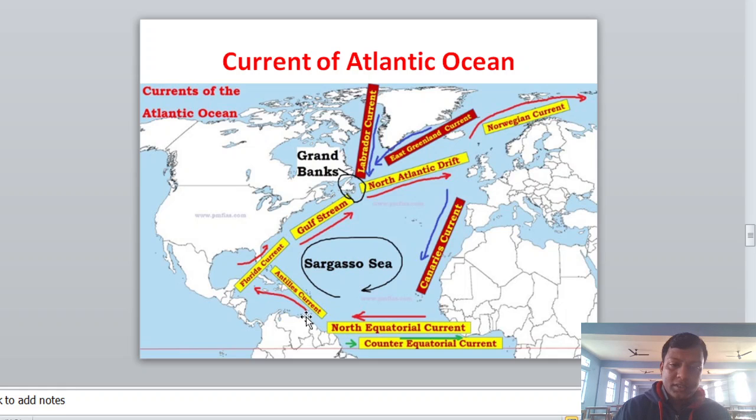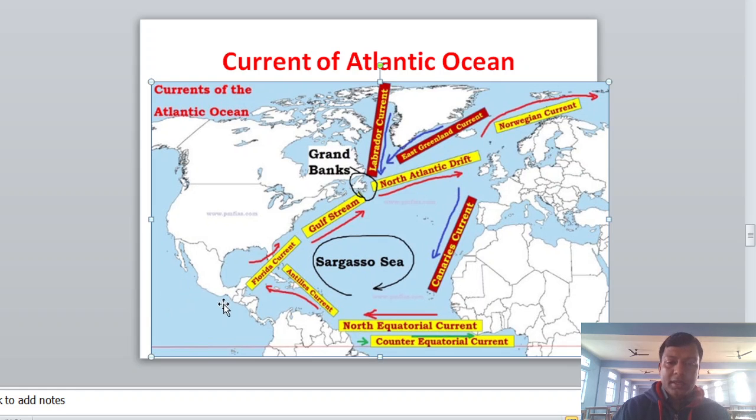goes towards the west-north direction, and here is the Gulf of Mexico, and this is Cuba, and it is also known as the Cuban current. And here is the Florida current, because this is the area of Florida.